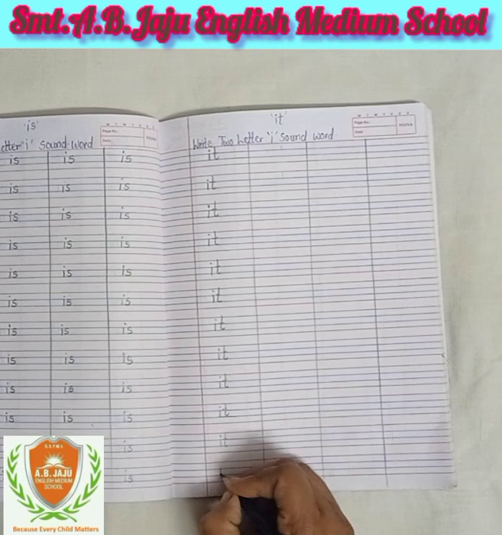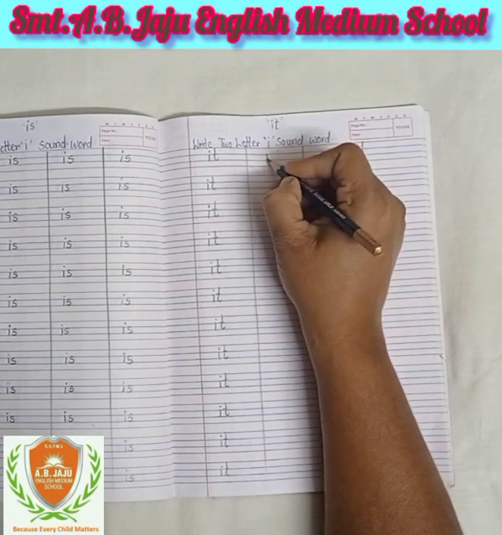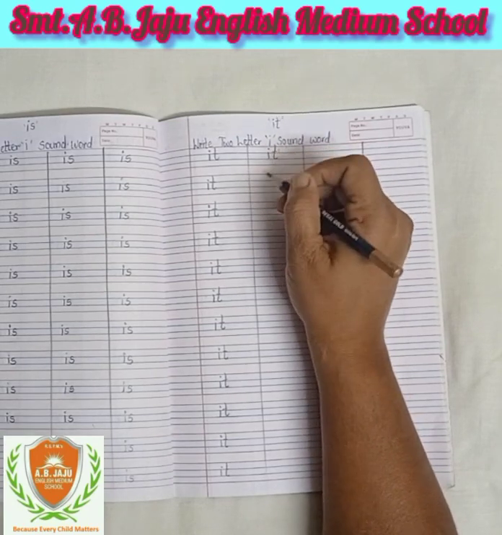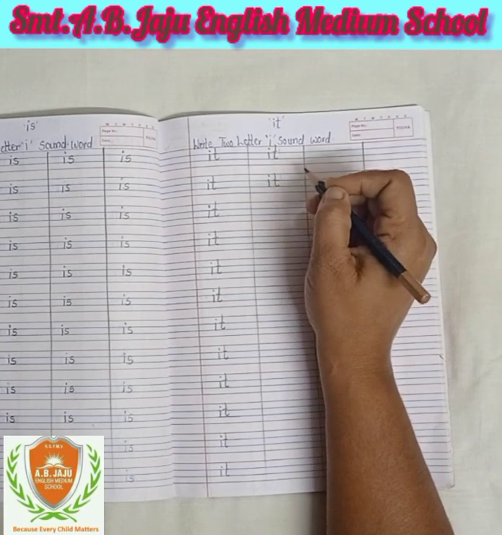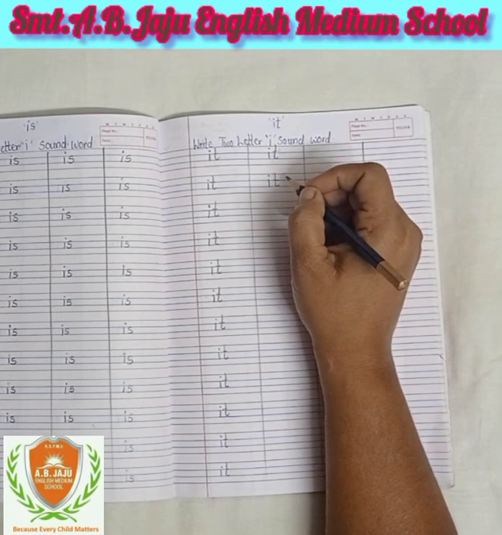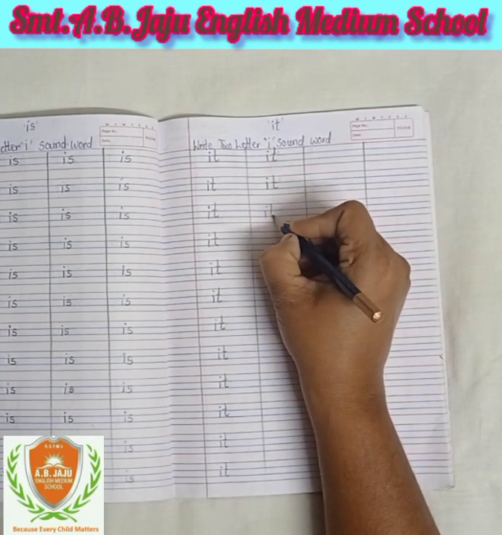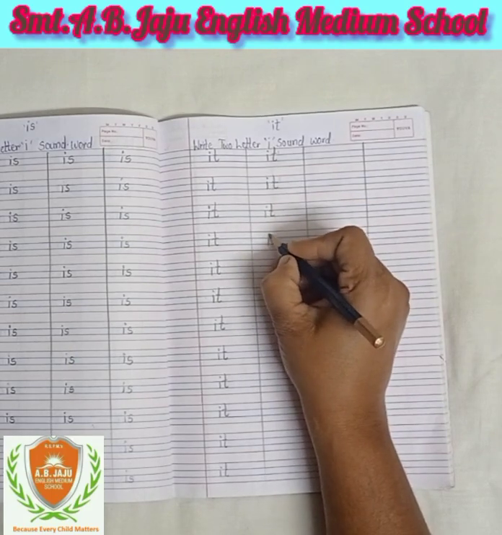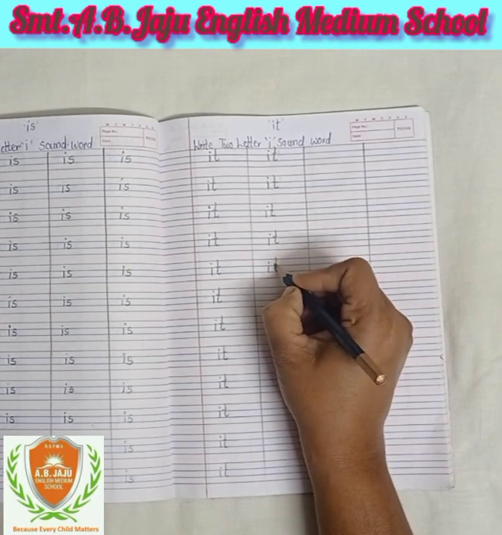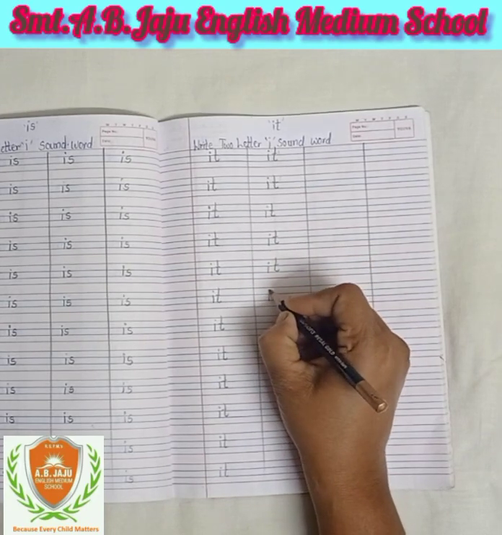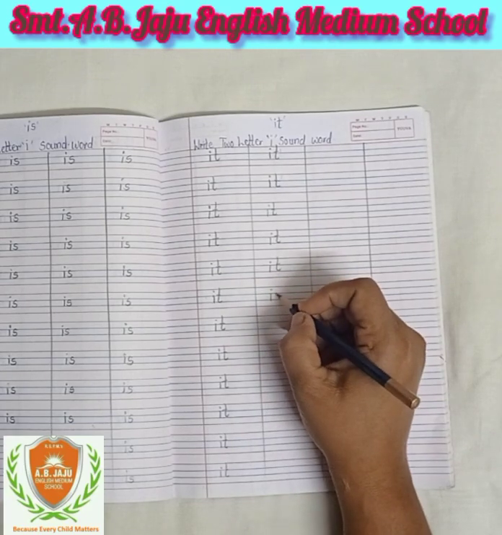Sound of I is E, sound of T is T. Both sounds mix, then comes the sound "it". I write down in between two blue lines and give a dot on the top, in between the blue and pink